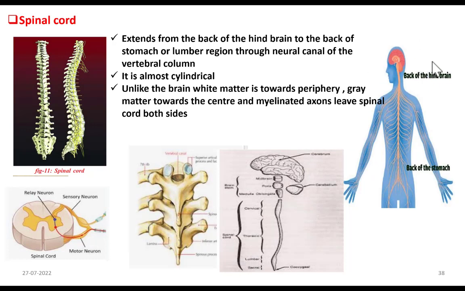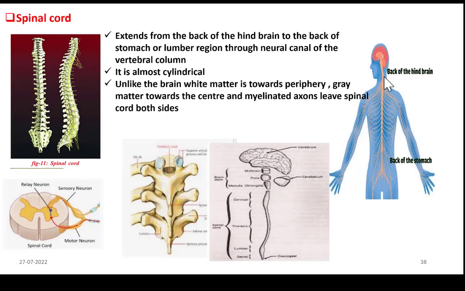Now similar to brain, our spinal cord is also protected by 3 protective layers called meninges, followed by bony covering called vertebral column. So like brain, our spinal cord is also highly protected. Now what are the functions of spinal cord?